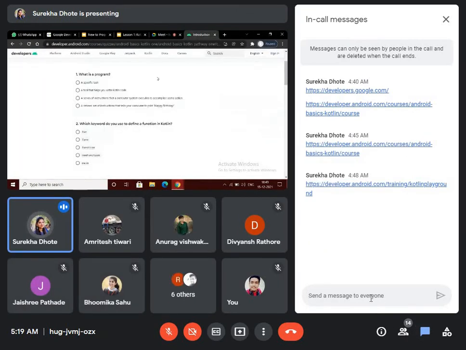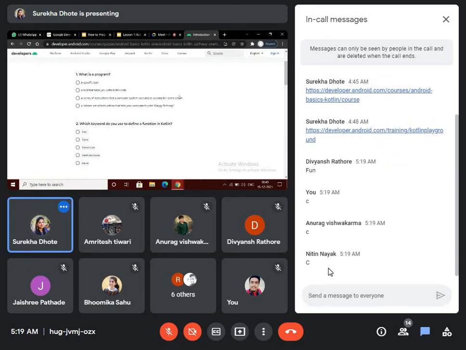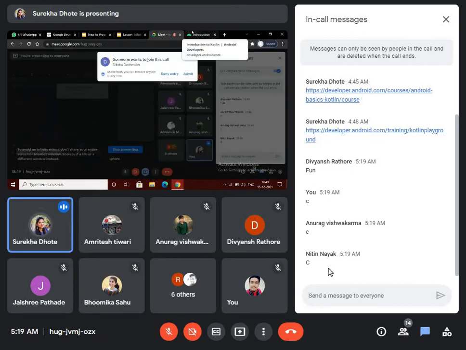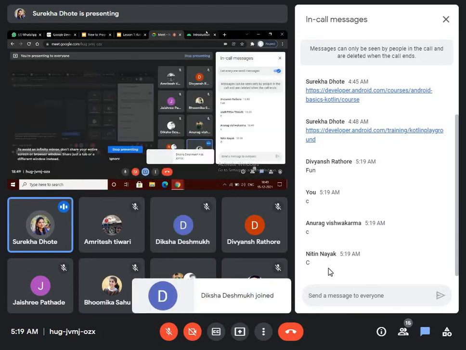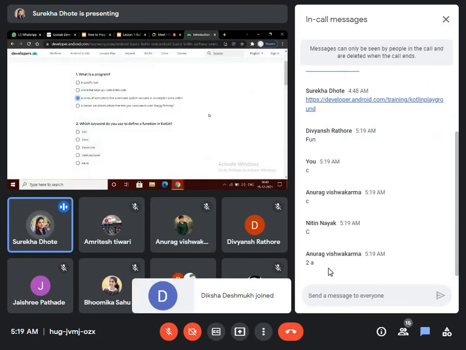So I'm not getting any response in the chat section. What is a program? A specific task, a tool that helps you to write code in Kotlin, a series of instructions that a computer system executes to accomplish some actions. So C is the most answered one, so I am going with the C option.